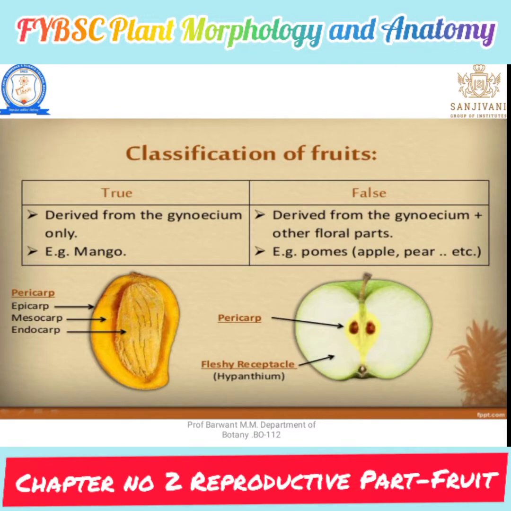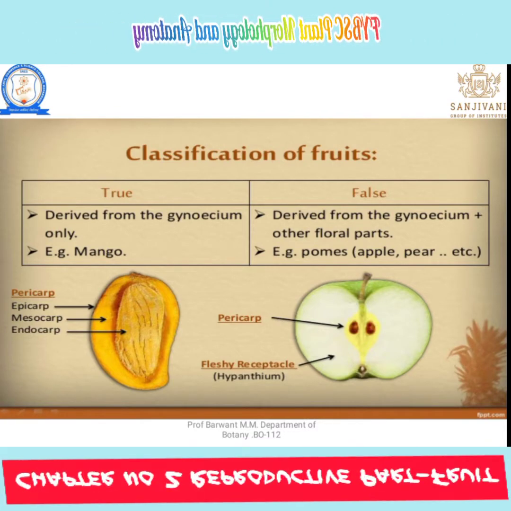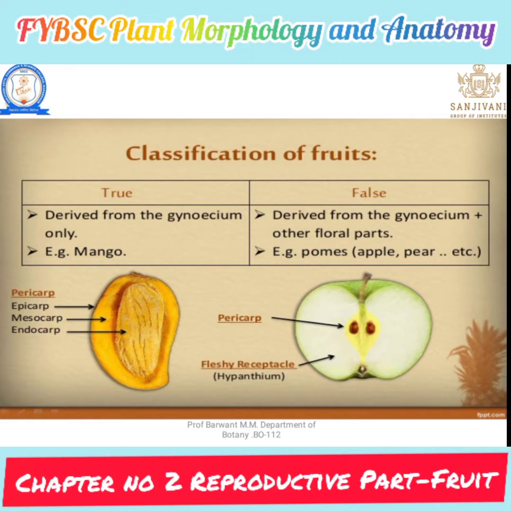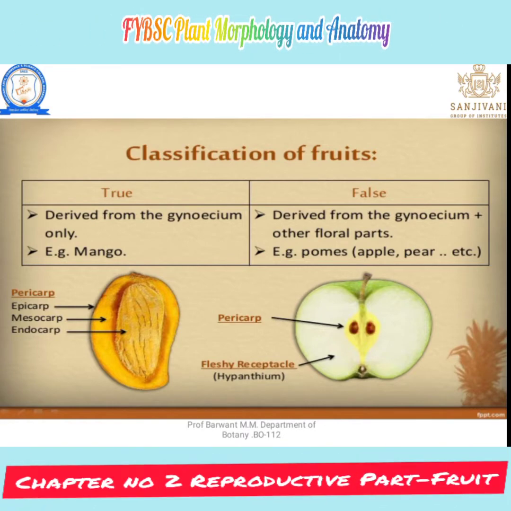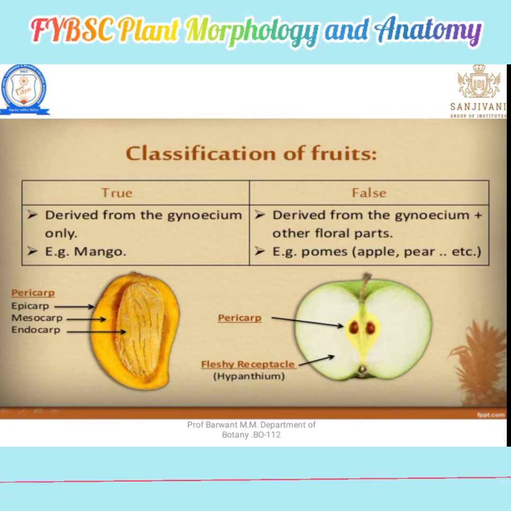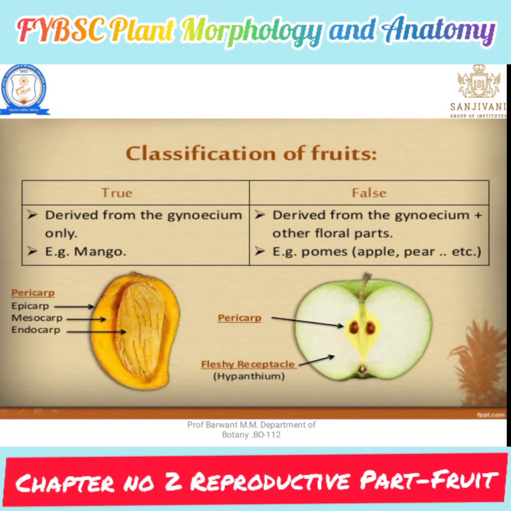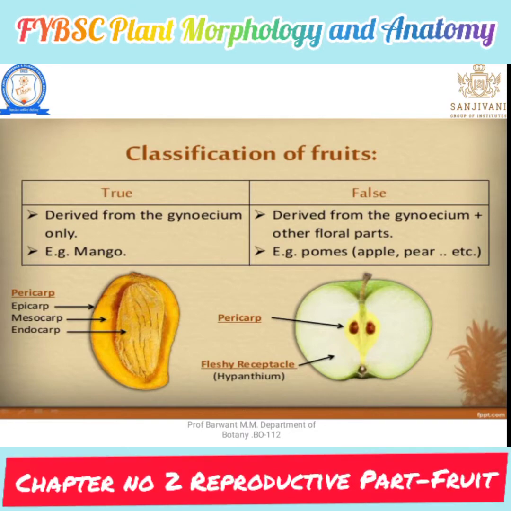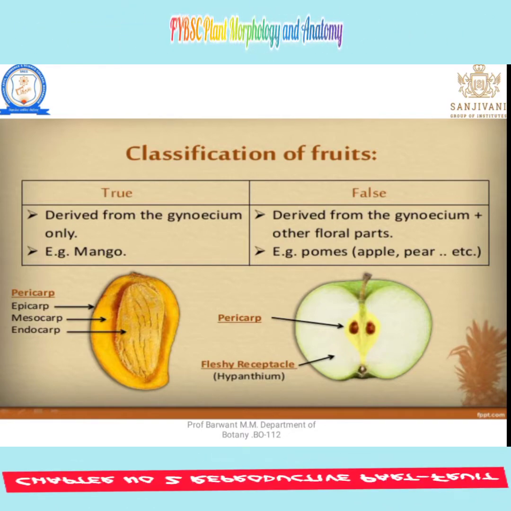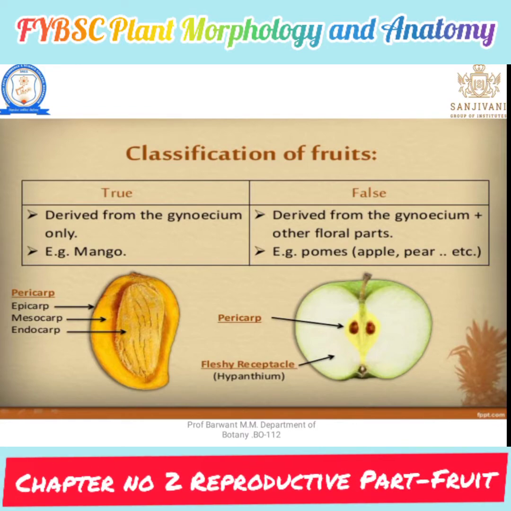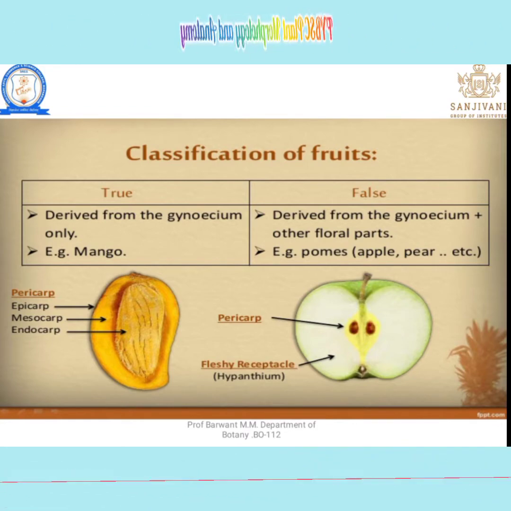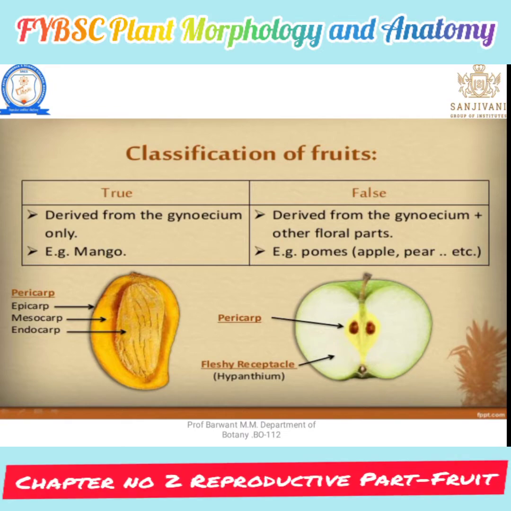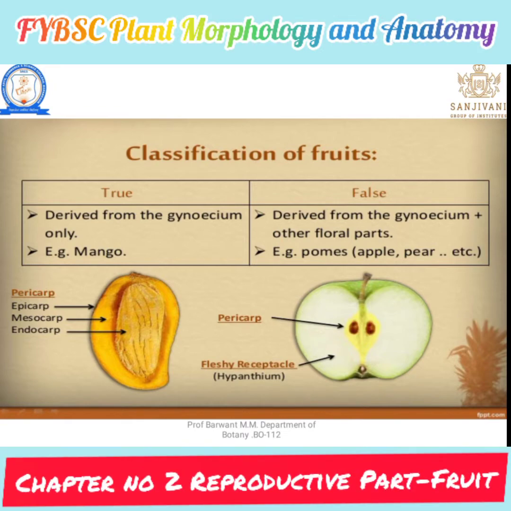Then classification of fruit. There are generally two types of fruit: true fruit and false fruit. A fruit derived from the gynoecium only is known as a true fruit. For example, mango. Only the gynoecium or carpel is involved in the fruit formation. False fruit is derived from the gynoecium along with other floral parts.